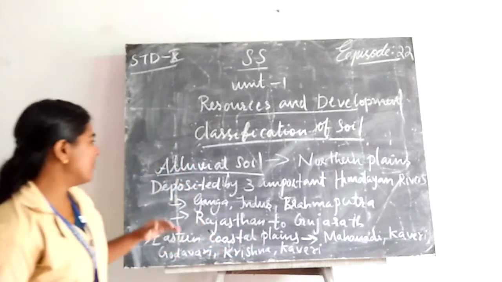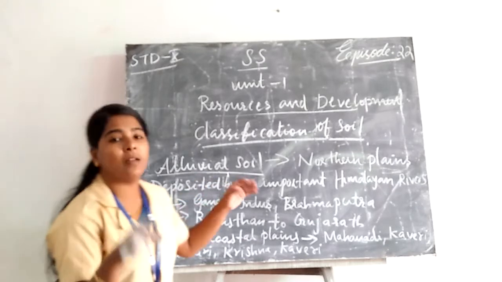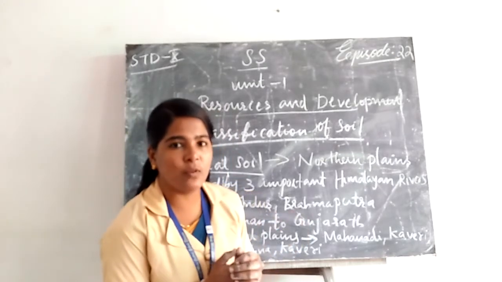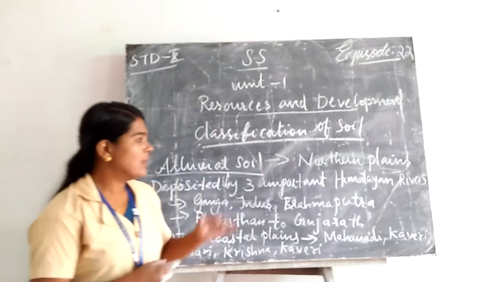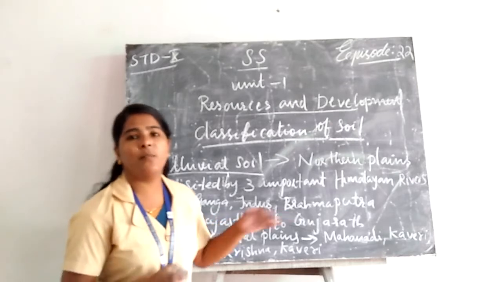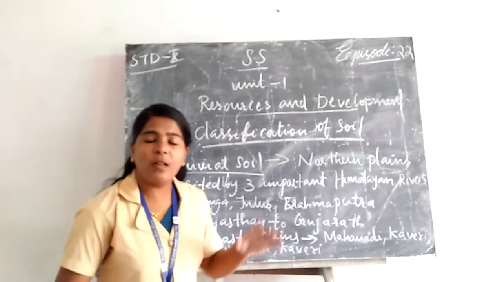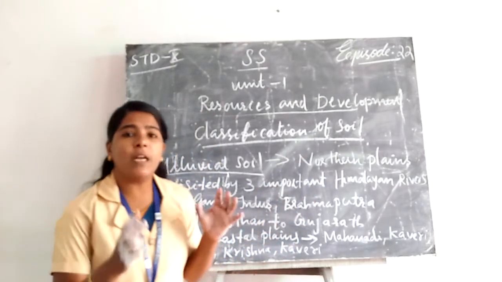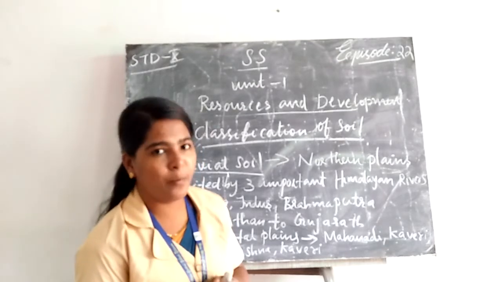In the northern plains, the soil was deposited by three important Himalayan rivers. Which are the three important Himalayan rivers that deposited alluvial soil in the northern plains? They are the Indus, the Ganga, and the Brahmaputra.